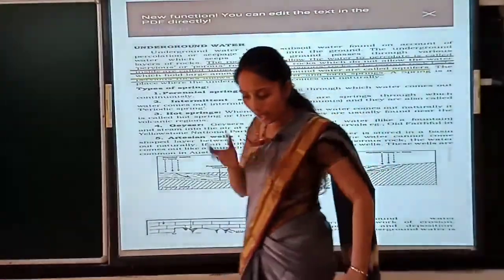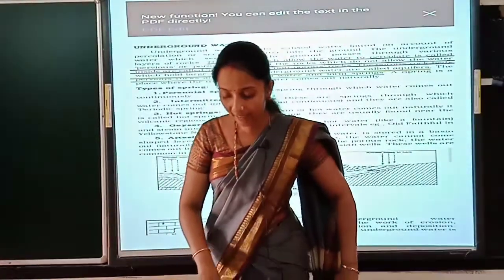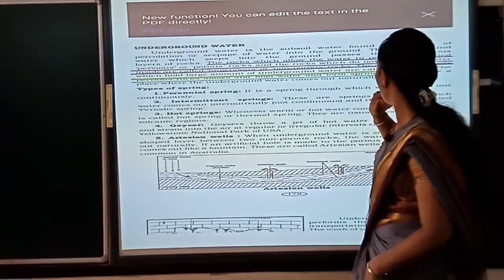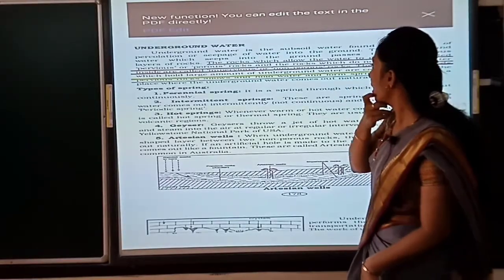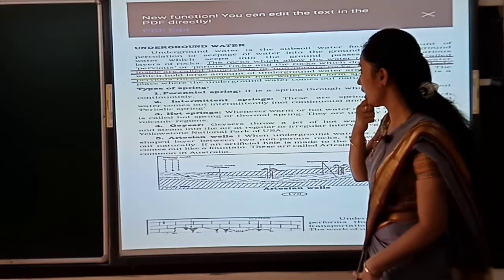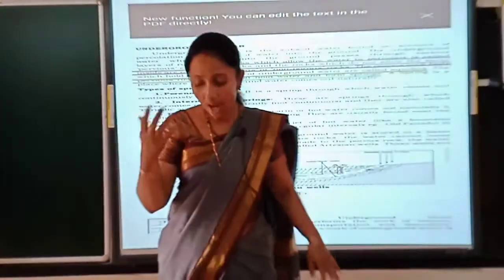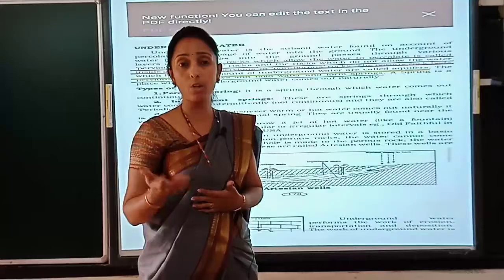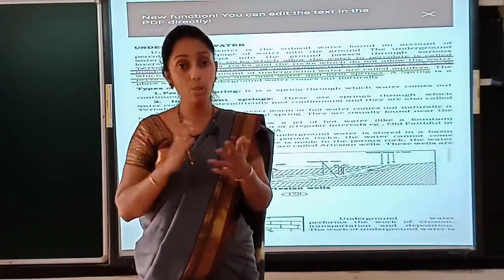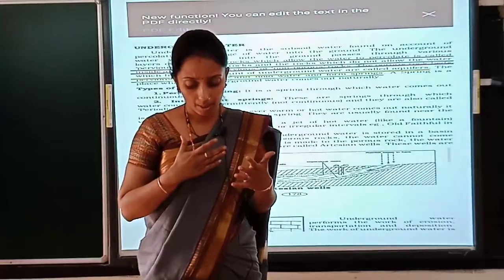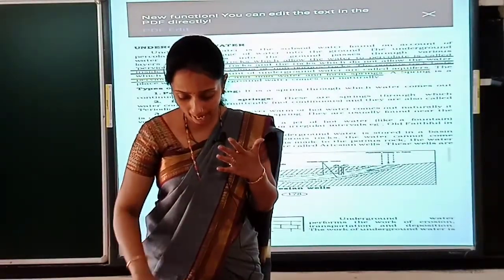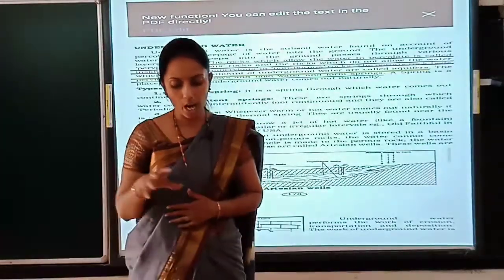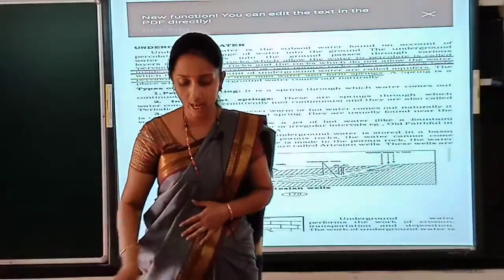So that is underground water. And what is an aquifer? See, the water inside the earth, there we have seen a few of the rocks which allow the water to come inside as well as a few of the rocks which don't allow the water to come inside. Those are the two types, pervious and impervious rock. Whereas the rock beds which hold a large amount of water are called an aquifer.